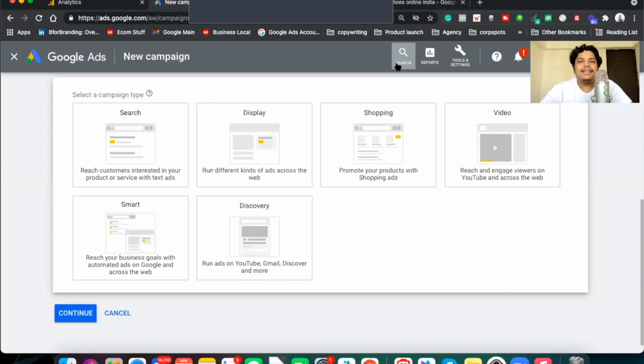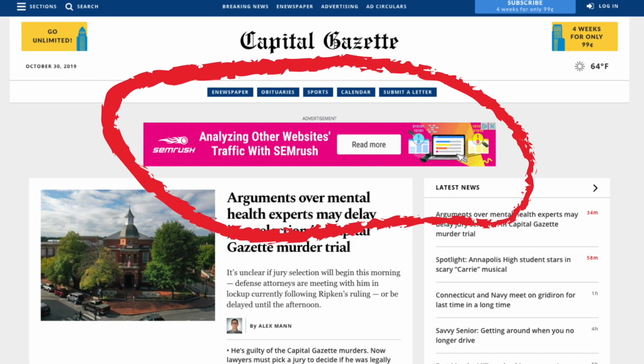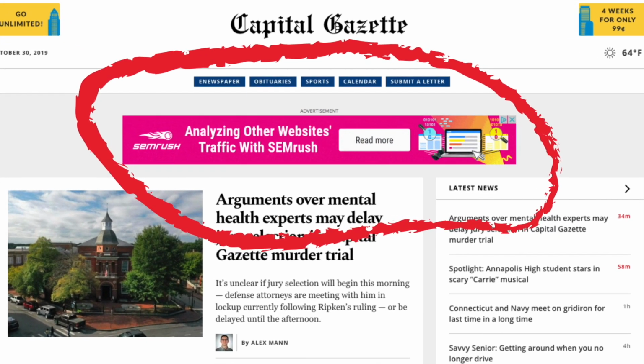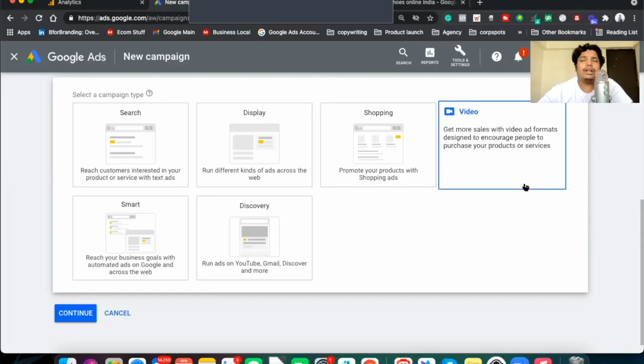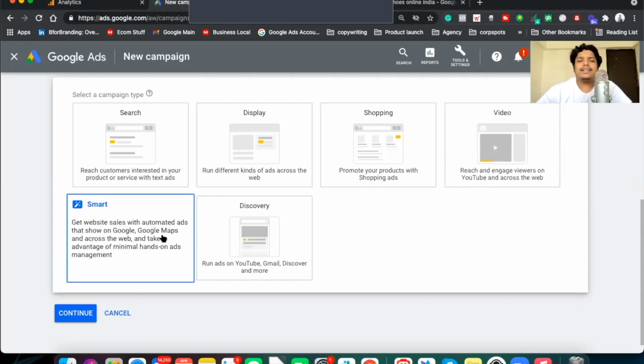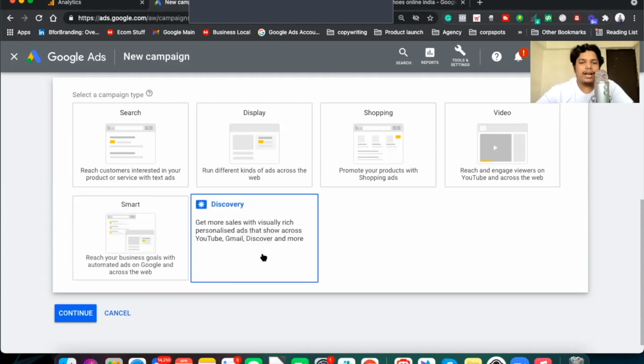Display is the ad that you see on different websites when you visit. The display ads that you see are actually display ads. Video ad is what you run on YouTube and some other places. Smart ad is where Google decides where to show your ad. Okay, you give Google the content and it decides where it needs to show the ad. And discovery is the ad that's very personalized and is shown on YouTube, Gmail, Discover. Okay, so all these places.